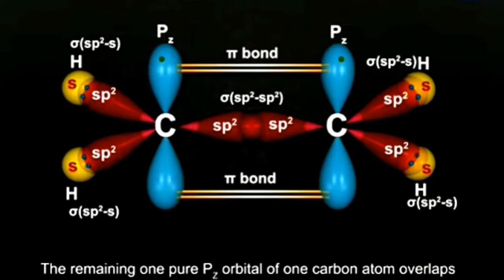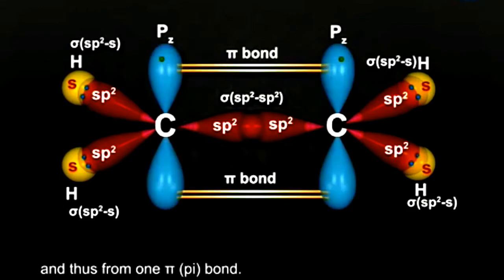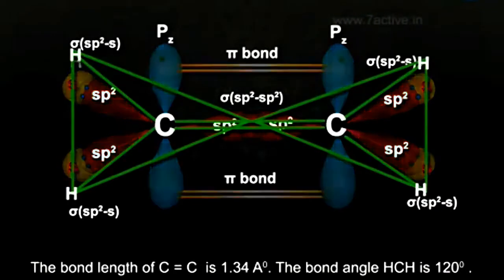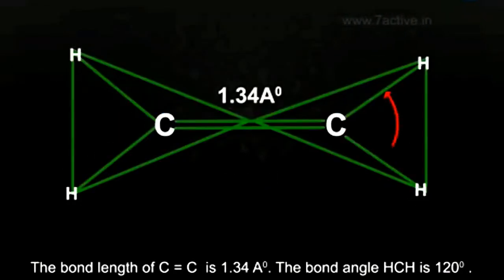So, in the C2H4 molecule, there is a double bond between carbon and carbon. One is a C-C sigma bond and the other is a C-C pi bond. The bond angle is 120 degrees.